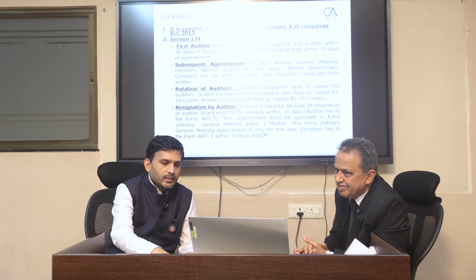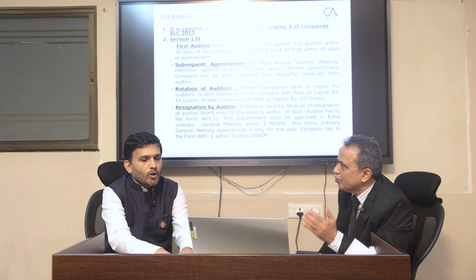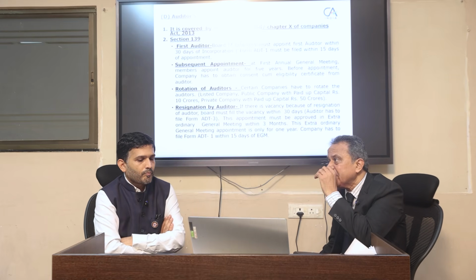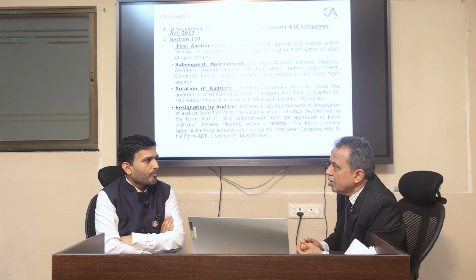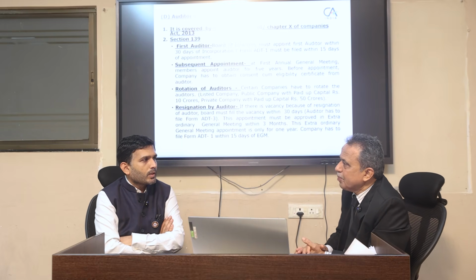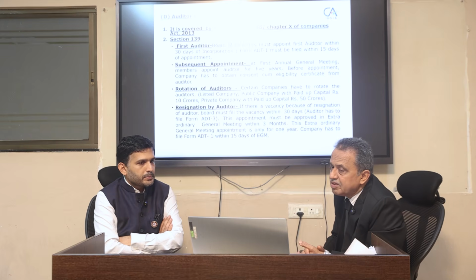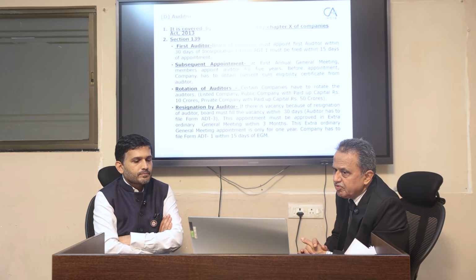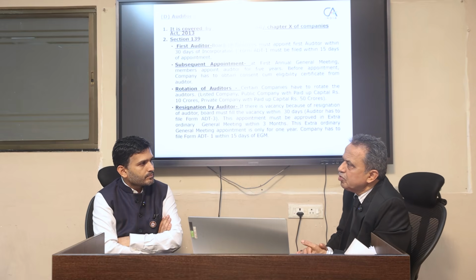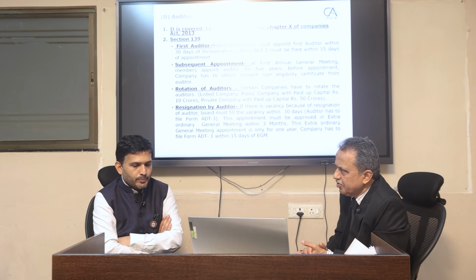First, I will take the auditor's appointment, which is covered by sections 138 to 148. Section 148 is about the cost auditor, and it comes under Chapter 10 of the Companies Act 2013. Section 139 is totally devoted to appointment of auditors.